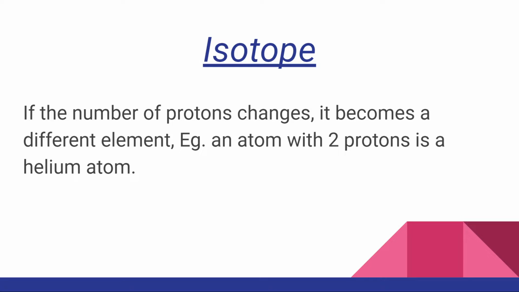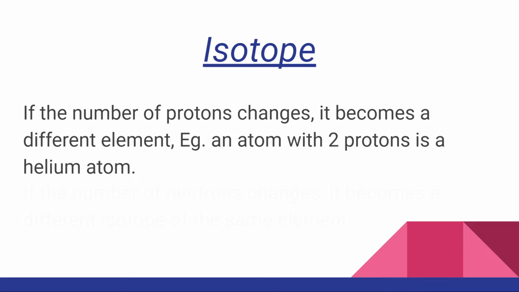So, as I told you before, the atomic number represents the number of protons or electrons in an atom. If we take a hydrogen atom, we have only 1 proton in it. But if I add another proton to the nucleus, it becomes 2 protons because 1 plus 1 is 2. And if it has 2 protons, the atomic number becomes 2. And if the atomic number becomes 2, then it becomes helium. So that's basically what this statement is trying to say here.